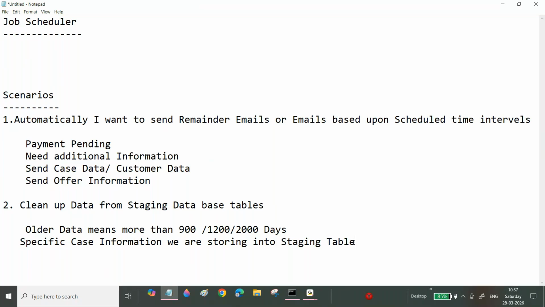After the case is resolved, I want to clean up that data from these staging tables.